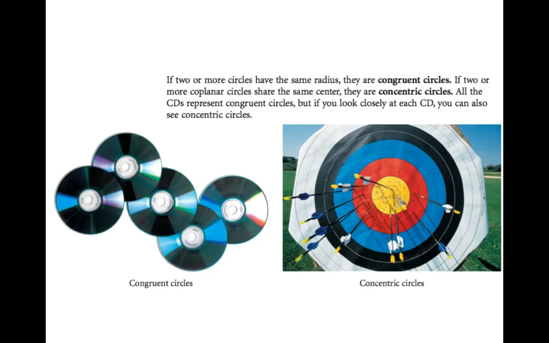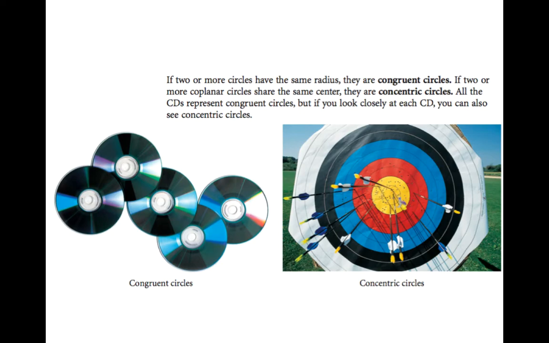Continuing on. Okay, back to your notes. So if you put those aside, make sure you grab them back. If two or more circles have the same radius, they're congruent circles. If two or more coplanar circles share the same center, they're concentric circles. All the CDs represent congruent circles, but if you look closely at each CD, you can also see concentric circles within each CD. So the way I remember concentric is I think of Spanish, con means with, and you can see the word center hidden in centric. So I think of concentric circles as with the same center.